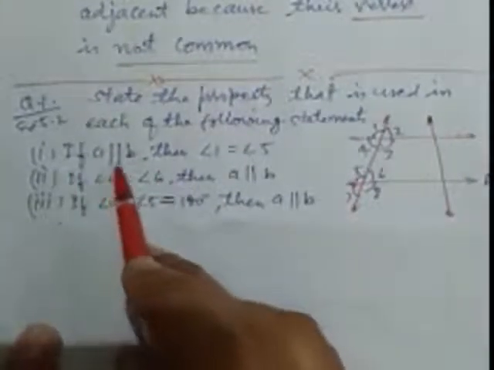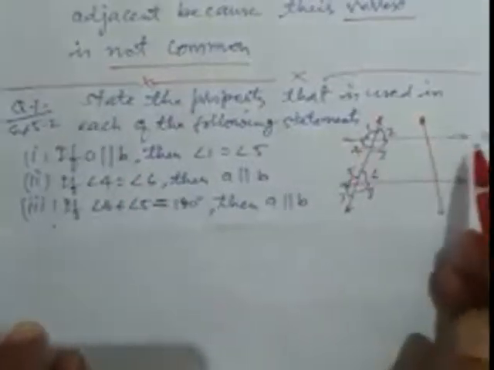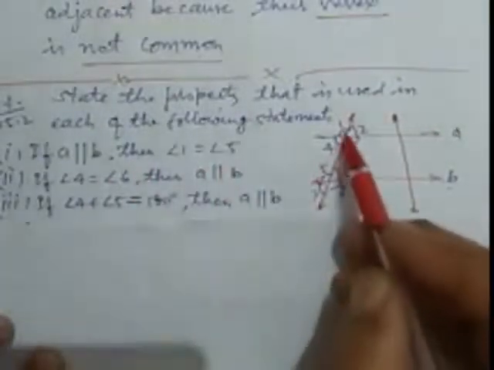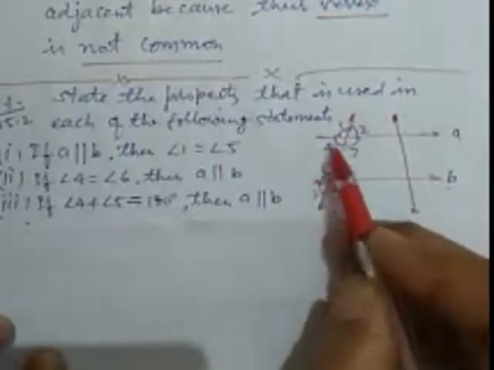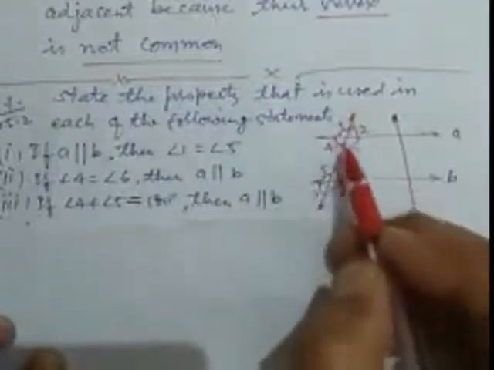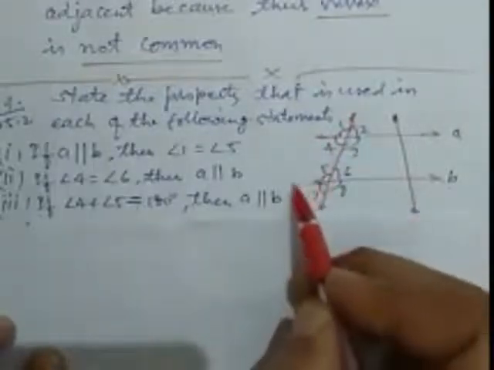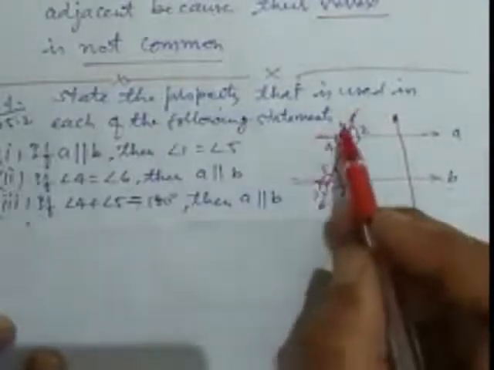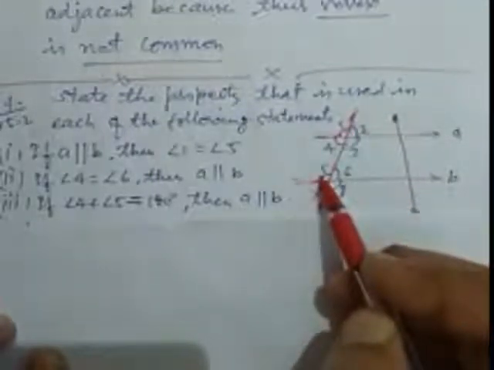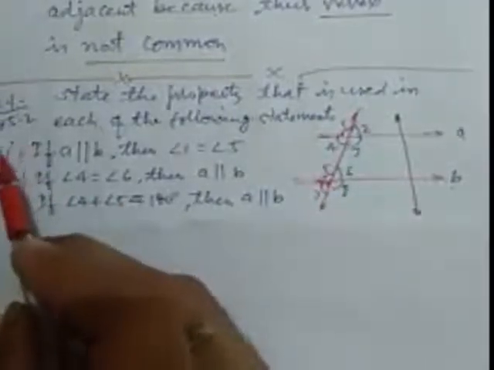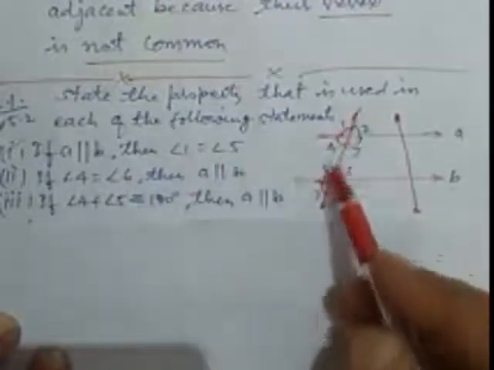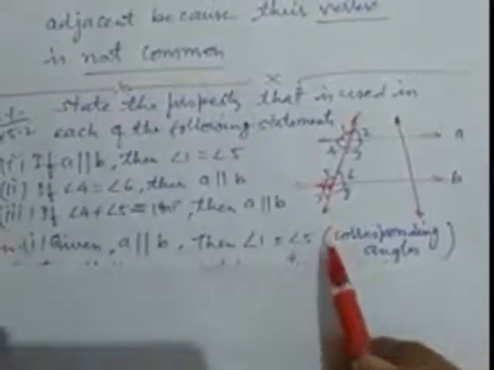If A is parallel to B, here lines A and B are parallel, it is given to us, then angle 1 equals angle 5. This is angle 1 and this is angle 5. Angle 1 and angle 5 make the flag, the inverted flag. That's why angle 1 and angle 5 are corresponding angles. So here we take the first statement. If A and B are parallel, then angles 1 and 5 are equal. Why are they equal? Because they are corresponding angles.